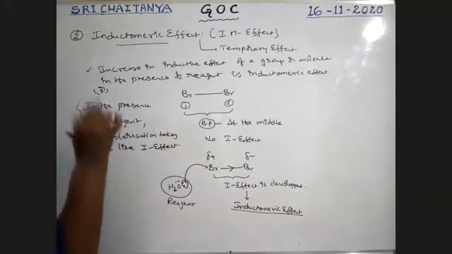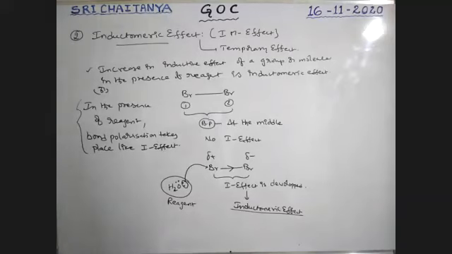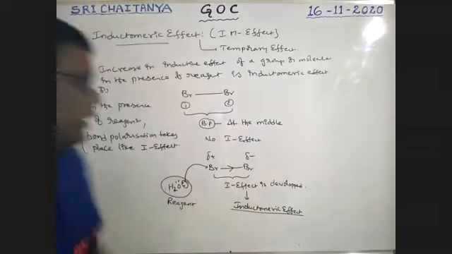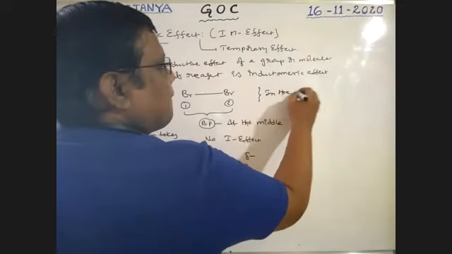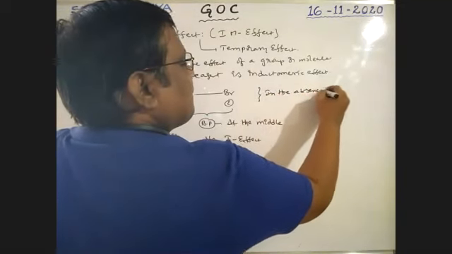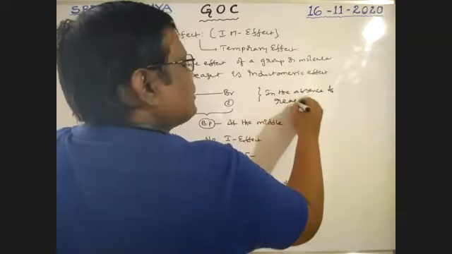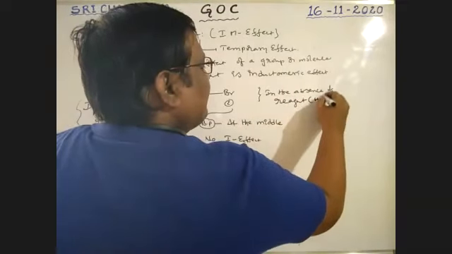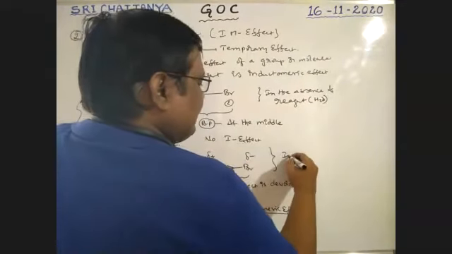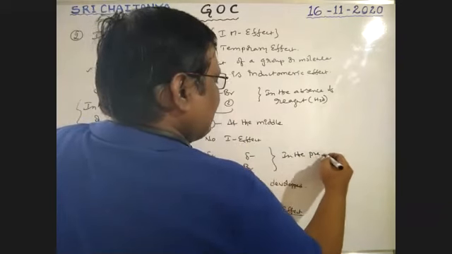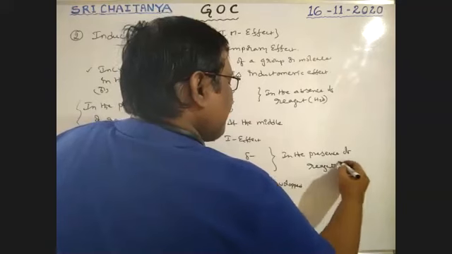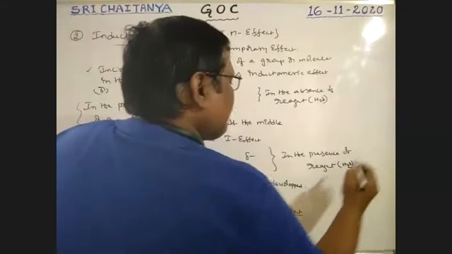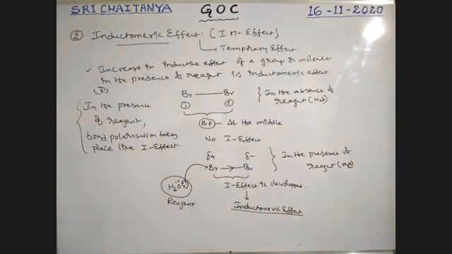This is called the inductomeric effect. It is in the absence of the reagent, that is water, that there is none, but this is in the presence of the reagent, that is water.